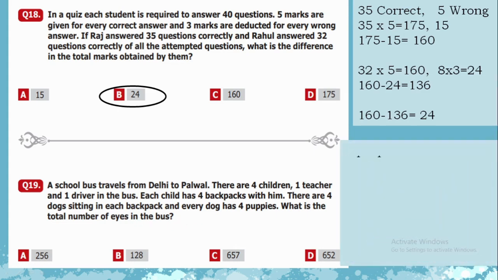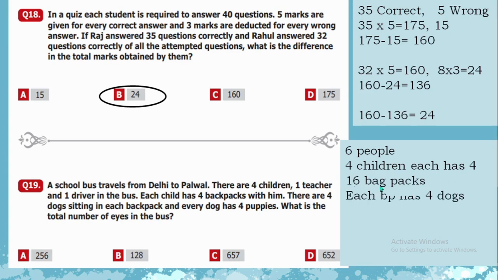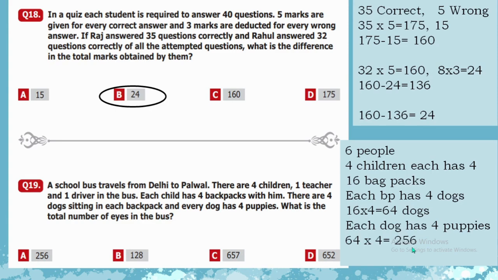So here, there are 6 people, out of which there are 4 children, and each child has 4 backpacks. It means there are 16 backpacks. Each backpack has 4 dogs, so 16 fours are 64. So there are 64 dogs. Each dog has 4 puppies, so 64 fours are 256 puppies. Now we have to add the numbers and then multiply by 2.